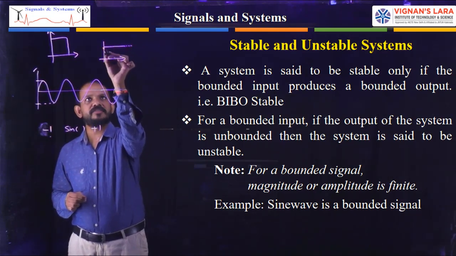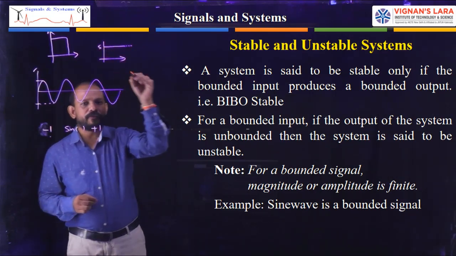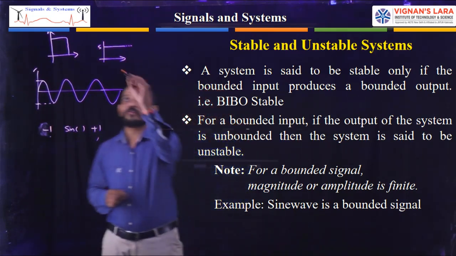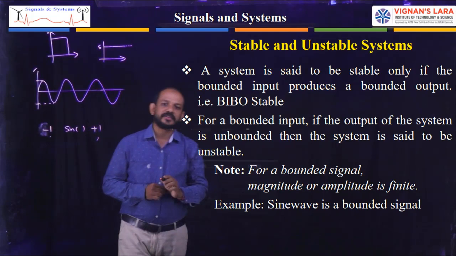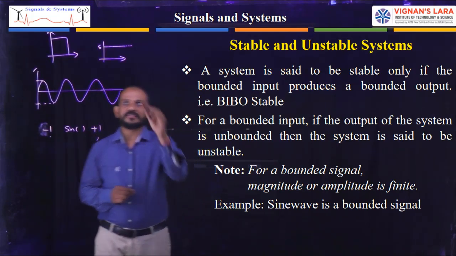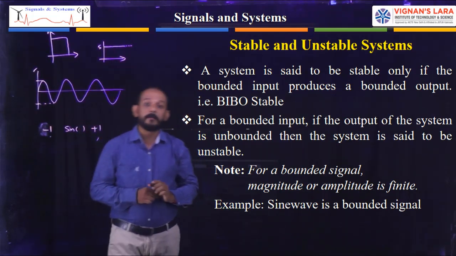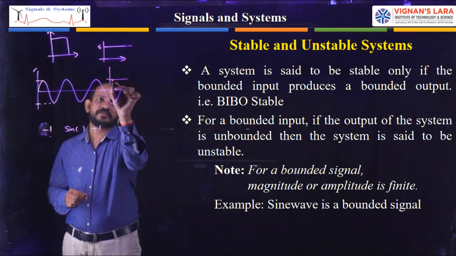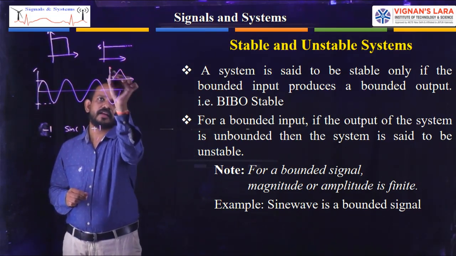Let us say the amplitude is 5. The value 5 is constant, so here also the amplitude of the signal is constant. Treat this as a bounded signal too. So we have many examples of bounded signals.